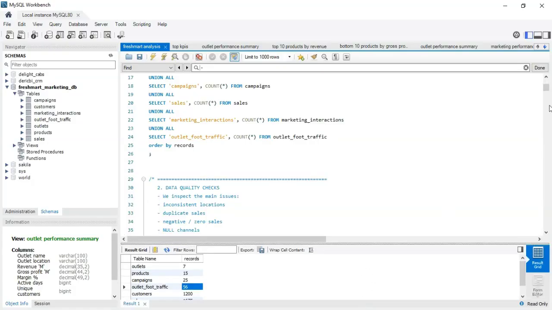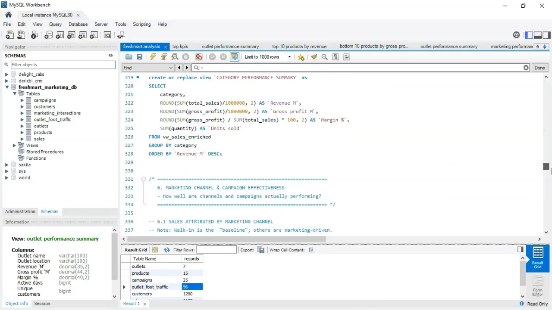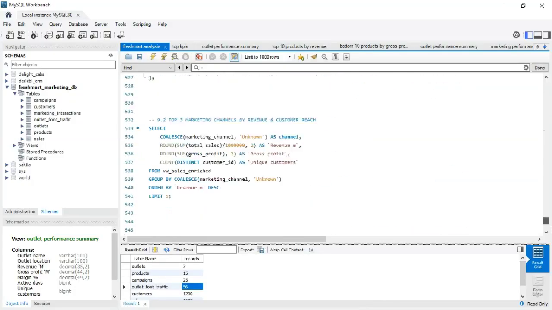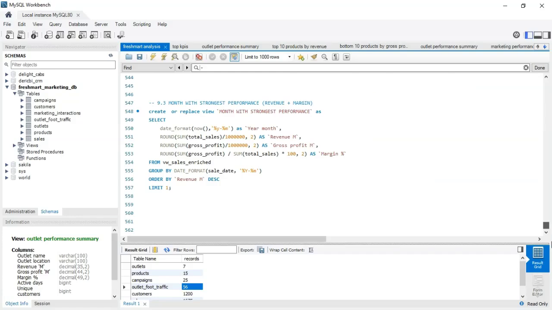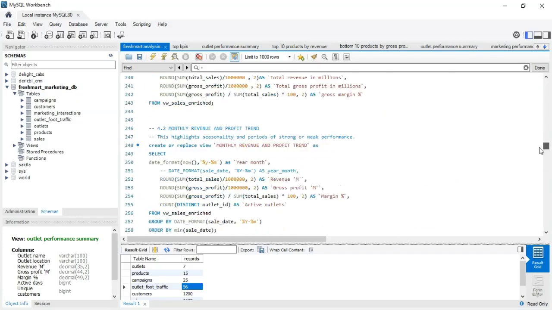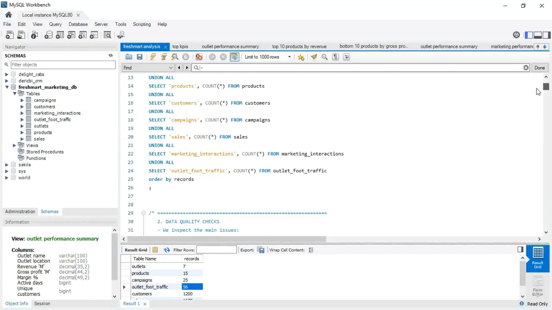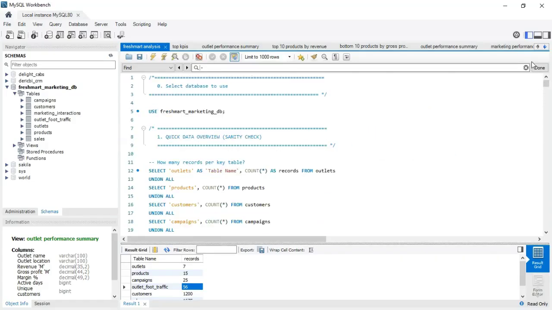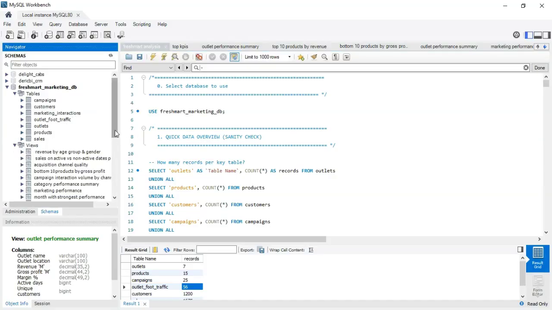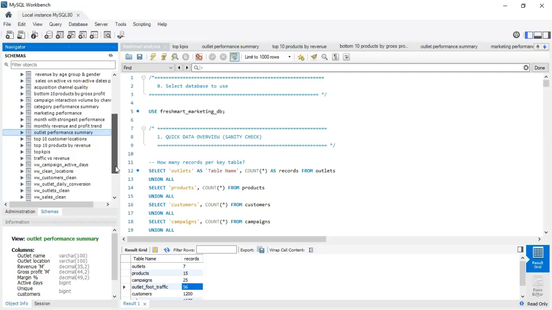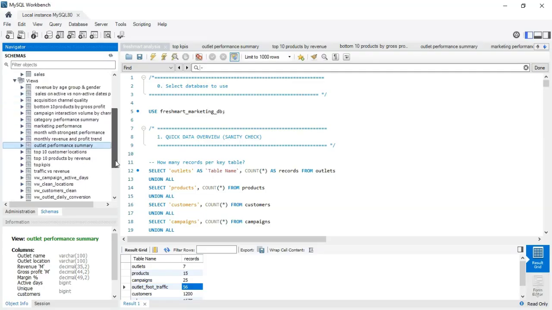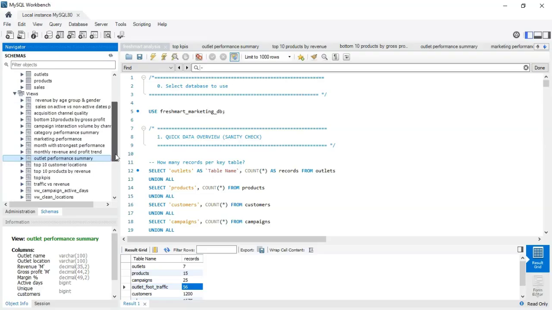The script is about 557 lines with close to 10 to 15 queries, from which, to save time, I have derived a few views. They were used to query data and put it in a way that it can be referenced easily.